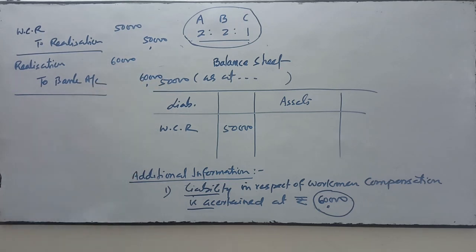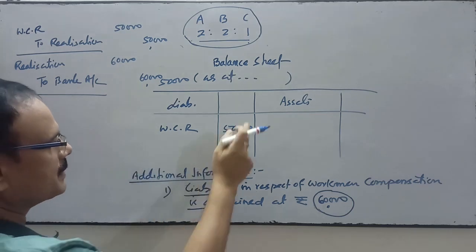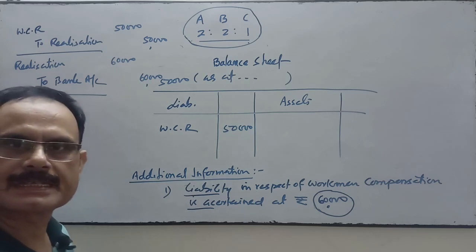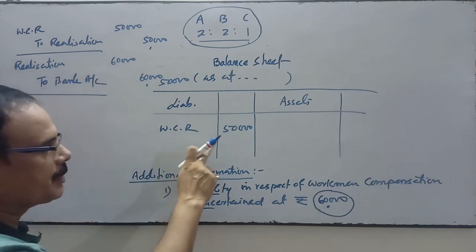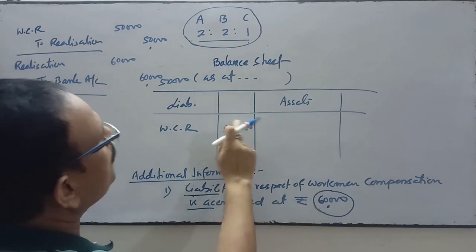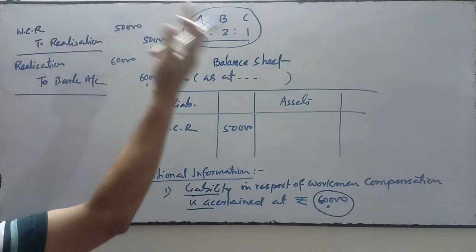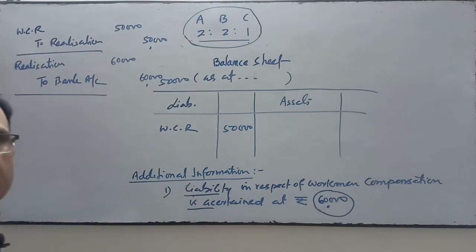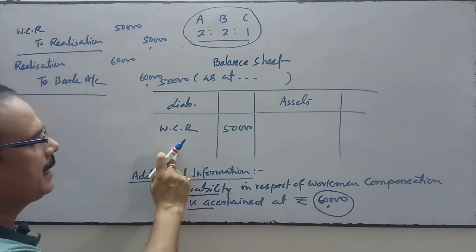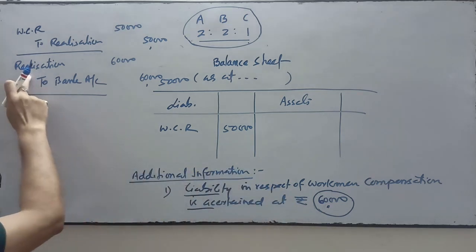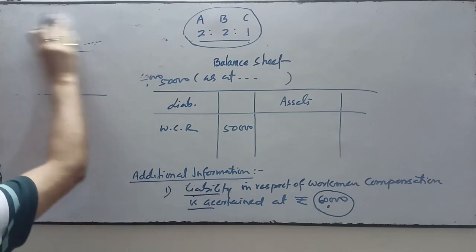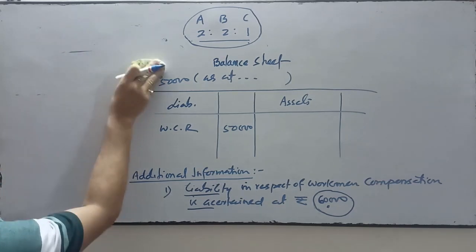Case number 4. When the workman compensation reserve given in the balance sheet and the liability ascertained on the date of dissolution is more than this amount, suppose it is 60,000, then this amount will be transferred to the credit side of realization account. The entry will be workman compensation reserve account debit to realization account to close this, and thereafter do the payment: 60,000 realization account debit to bank account 60,000. This is your fourth case in respect of workman compensation reserve.